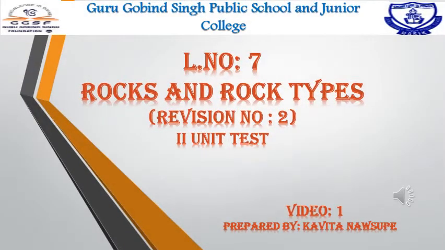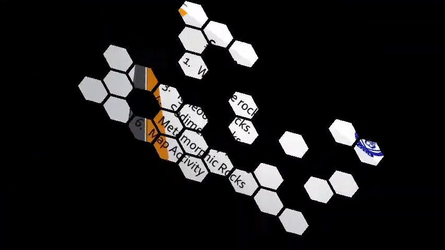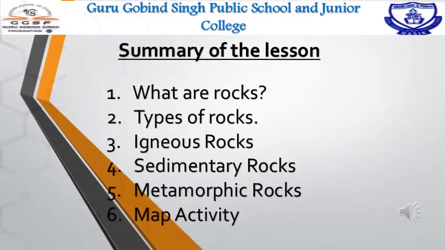Dear children, let's start our next revision number 2 for the lesson number 7, rocks and rock types. Children, what did we learn in the lesson? What are rocks? Rocks are a mixture of different minerals formed by natural process in the lithosphere.